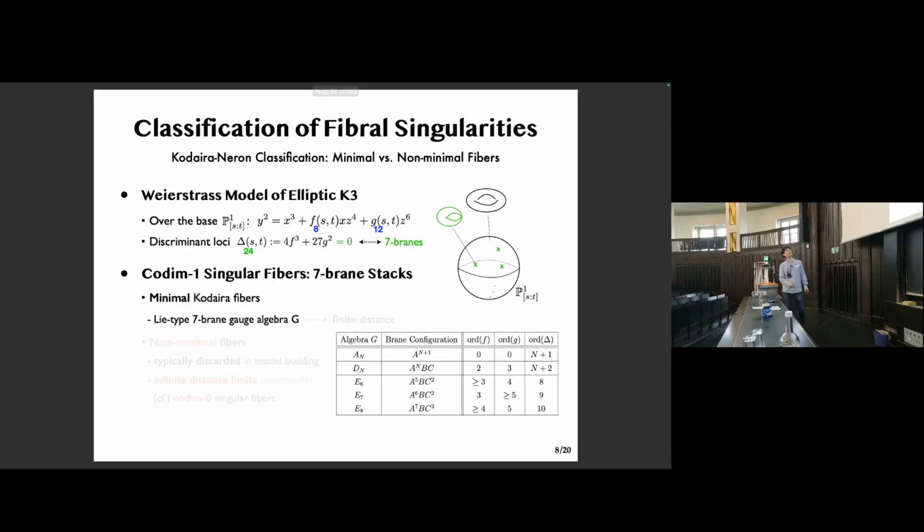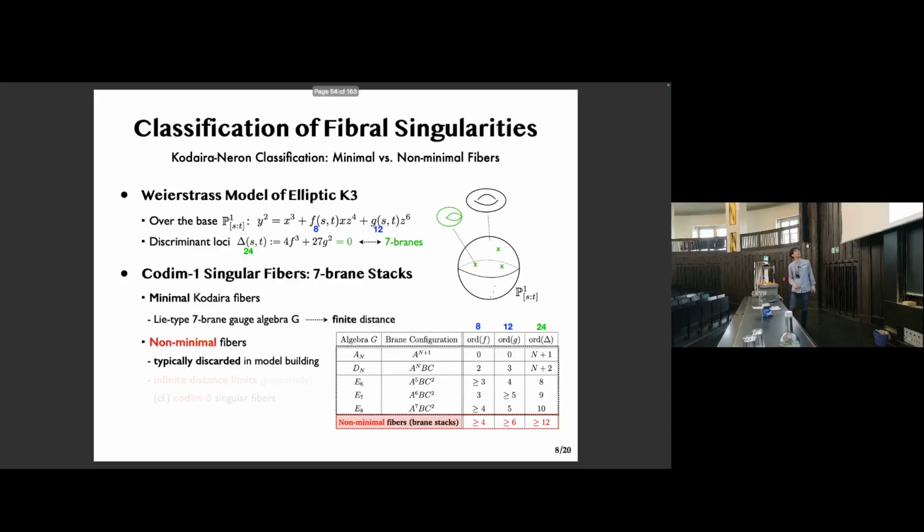Famously, the singular fibers are classified via the vanishing orders of F, G and delta to various data, and this table lists the so-called minimal Kodaira fibers. So such fibers over codimension 1 loci in the base encode the gauge algebras of a Lie type. They're known to arise at finite distance. However, the classification should not stop here, because already degree-wise, the vanishing order triples can easily go beyond 4, 6, and 12 at a time, which were missing from the previous table. And such badly singular fibers and the corresponding 7-brane stacks are both called non-minimal.